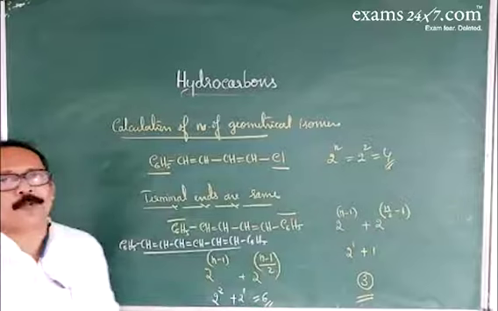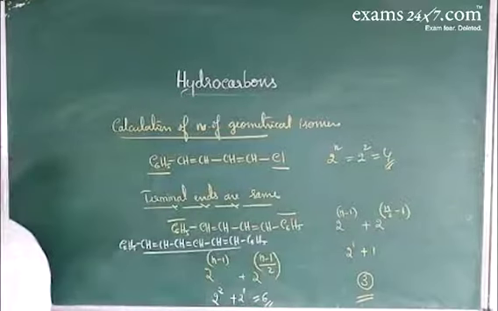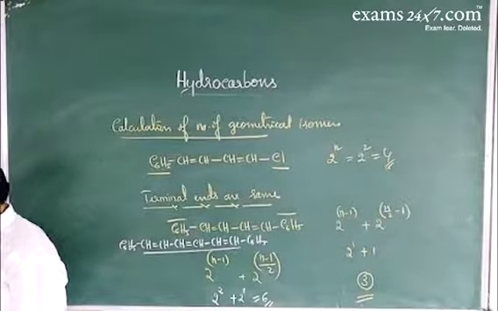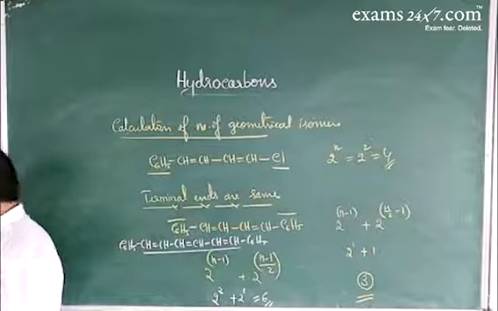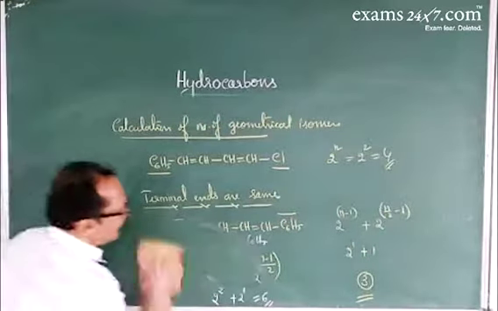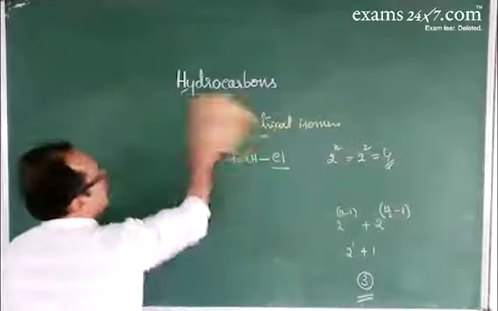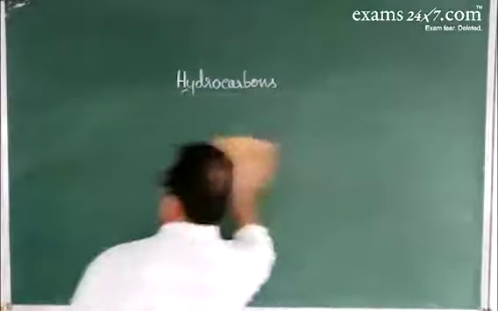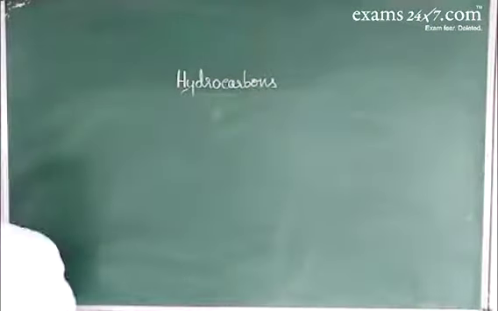This is about the calculation of the number of geometrical isomers. Now, next about alkynes: the preparation of alkynes and their chemical properties.